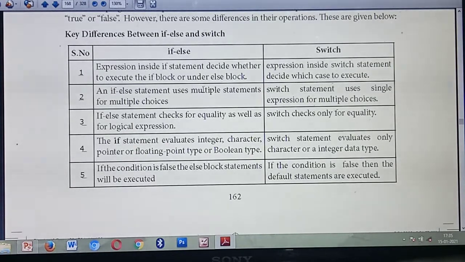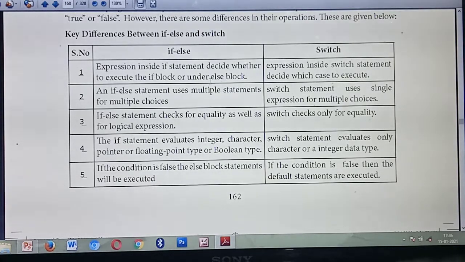Understood? So what's the first difference? Listen. The expression inside the if statement decides whether to execute the if block or the else block. So under if else statement, based on the condition, it will execute the statements given inside the if block or the else block. If the condition is true, the statements you are giving inside the if block will execute, or else the statements inside the else block will execute.